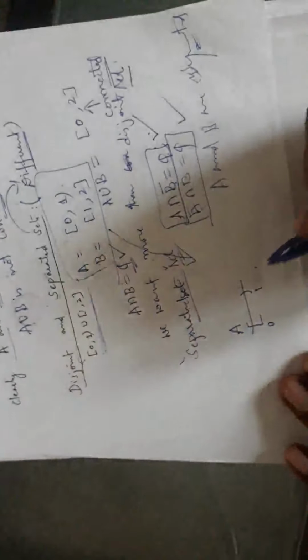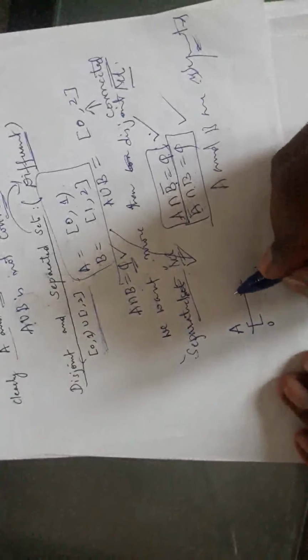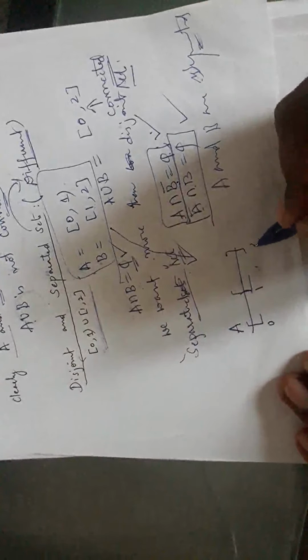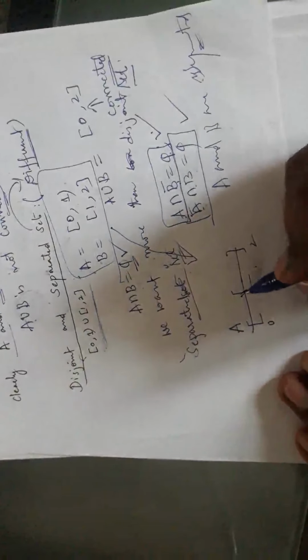But these are not separated. A and B, these sets are not separated. Even though they are disjoint, they are not separated. Why? What is A? A is precisely 0 to 1. What is B? B, you include this also, 1 to 2. Now what is A bar intersection B?